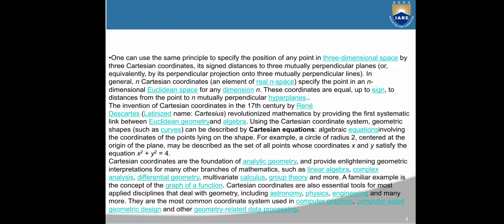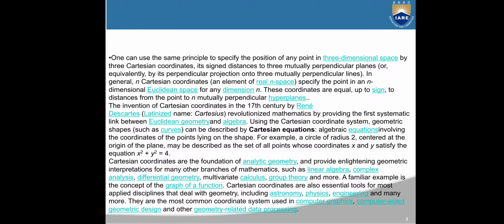Next, one can use the same principle to specify the position of any point in three-dimensional space by three Cartesian coordinates, its signed distances to three mutually perpendicular planes, or equivalently by its perpendicular projections onto three mutually perpendicular lines. In general, n Cartesian coordinates, an element of real n-space, specify a point in n-dimensional Euclidean space for any dimension n. These coordinates are equal, up to sign, to distances from the point to n mutually perpendicular hyperplanes.